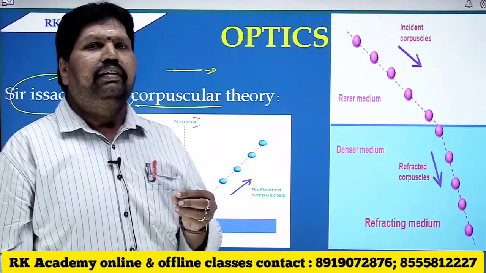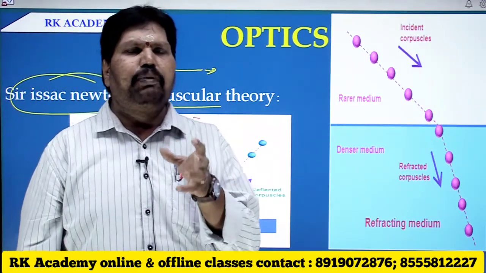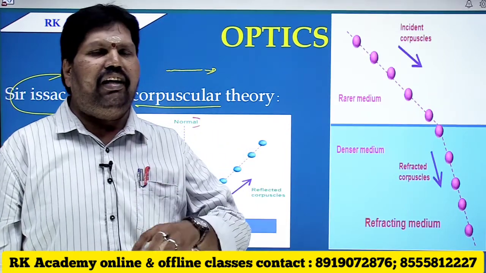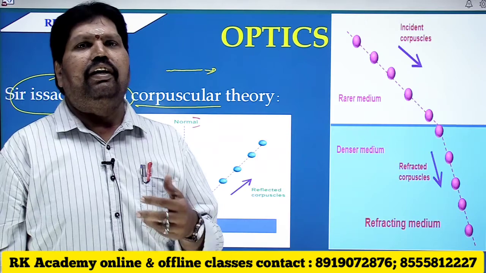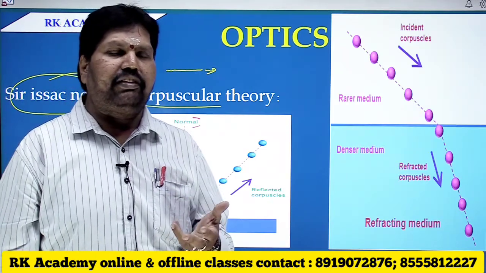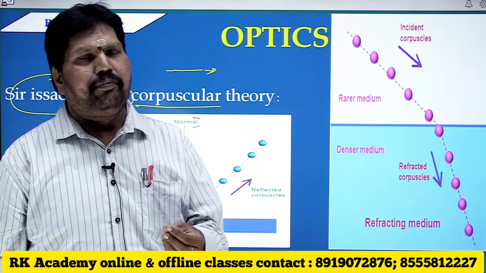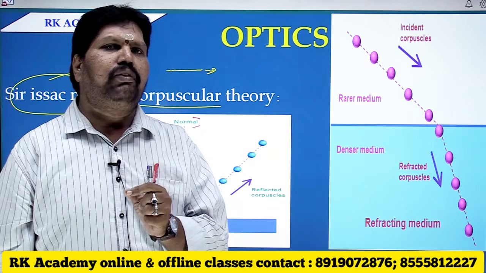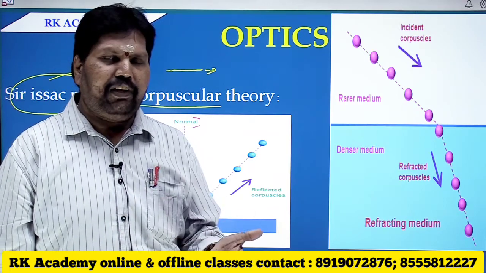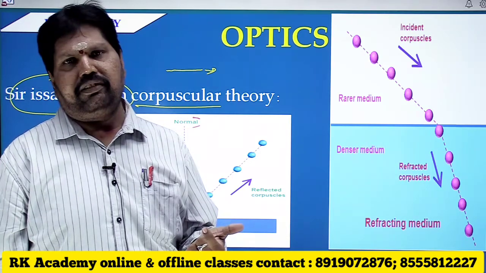But Newton was unable to explain other important phenomena of light, such as interference, diffraction, and polarization of light. So, note that Newton's corpuscular theory was unable to explain interference, diffraction and polarization of light.